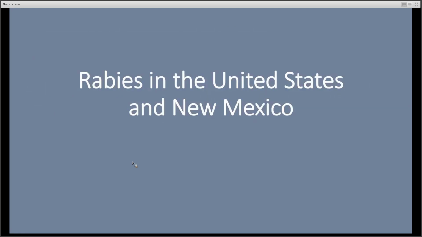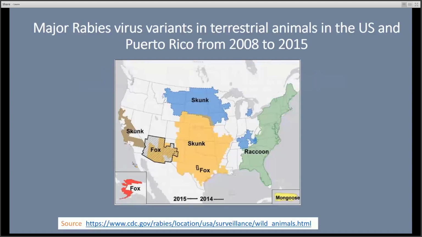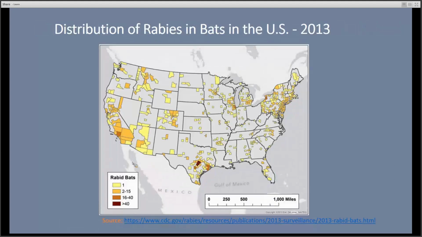As the video of the shelter dog showed, rabies does exist in the United States and in New Mexico, and vaccination efforts in companion animals are an important preventive measure. In the United States, the most common wildlife species to contract rabies are the raccoon, skunk, fox, bat, and mongoose. This map from the Centers for Disease Control and Prevention shows the distribution of rabies in terrestrial mammals in the United States and Puerto Rico from 2008 to 2015.